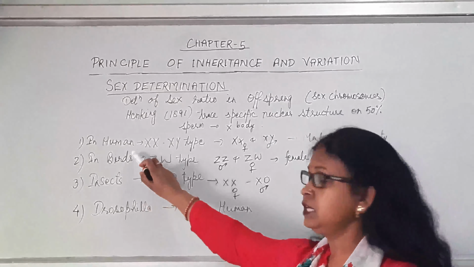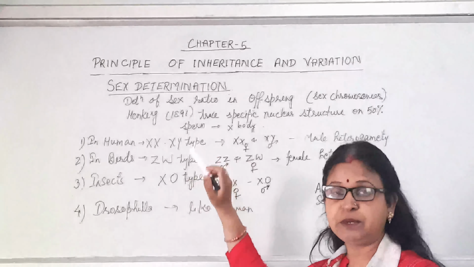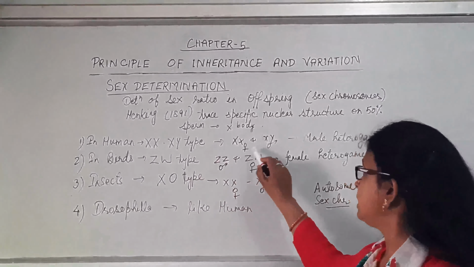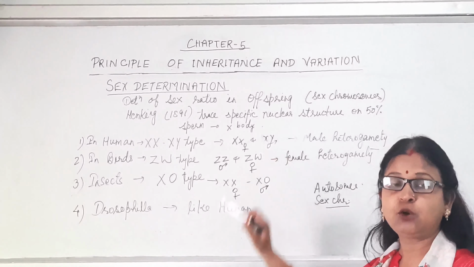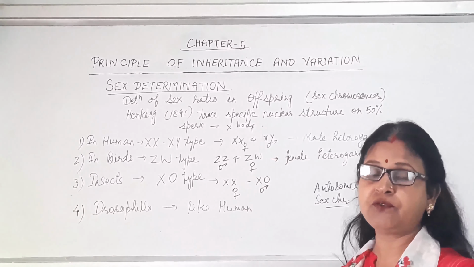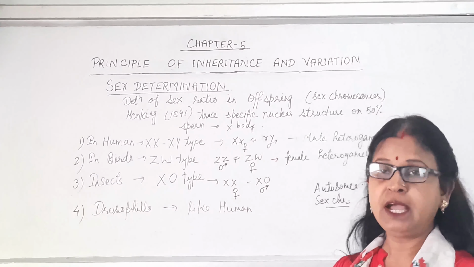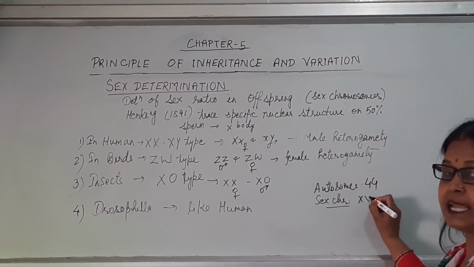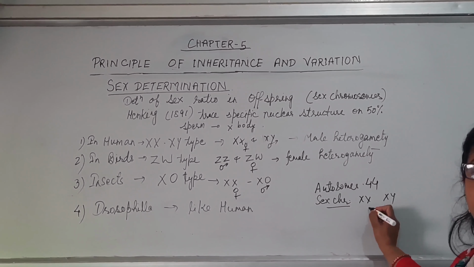In humans it is known as XY type of sex determination, because here the male has the sex chromosomes XY. We all know that the total number of chromosomes in humans is 46. That is 44 autosomes and 2 sex chromosomes, either XX or XY. If male, XY; if female, XX.